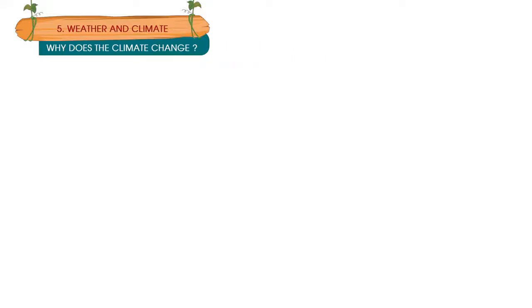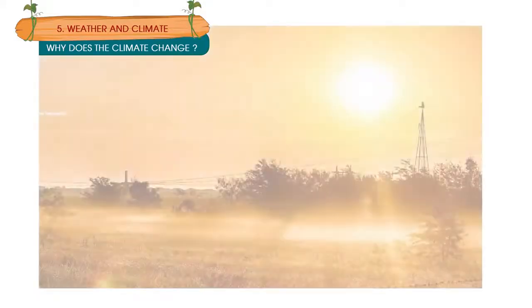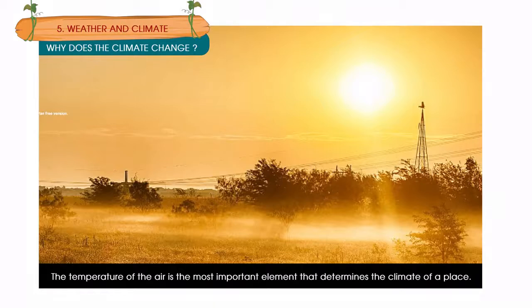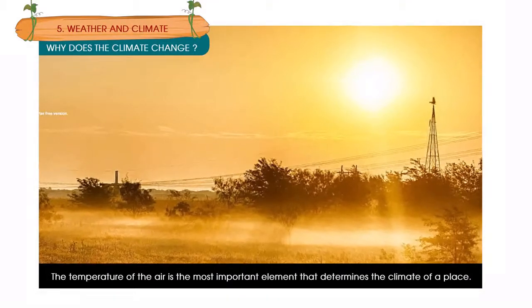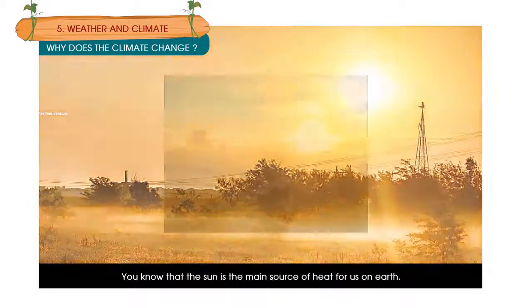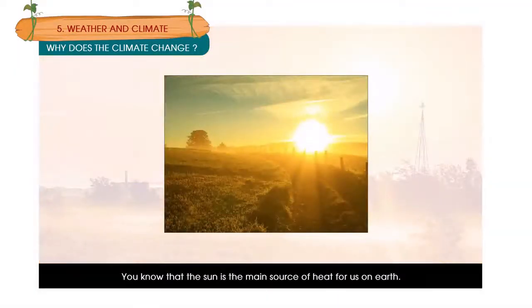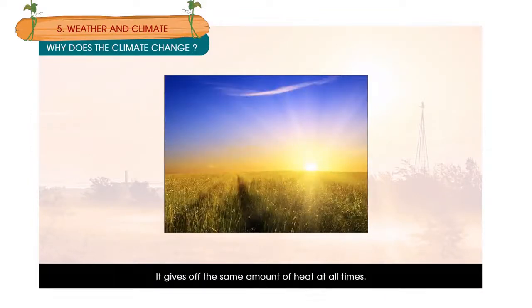Why does the climate change? The temperature of the air is the most important element that determines the climate of a place. You know that the sun is the main source of heat for us on Earth. It gives off the same amount of heat at all times.